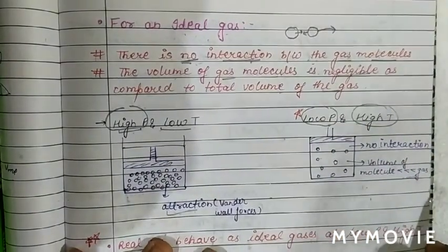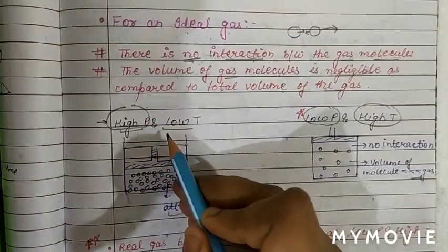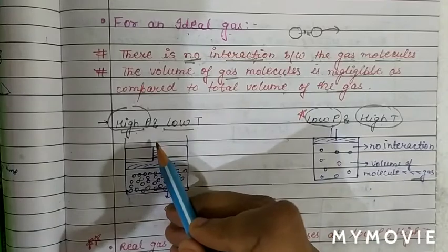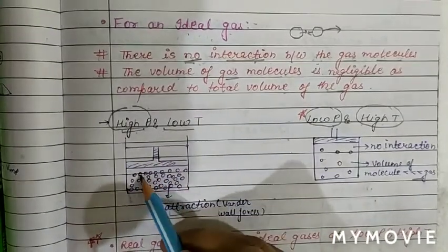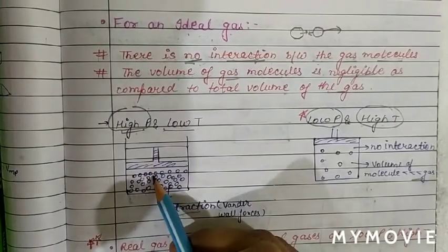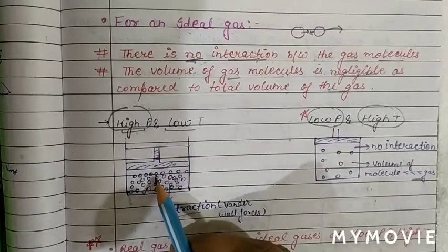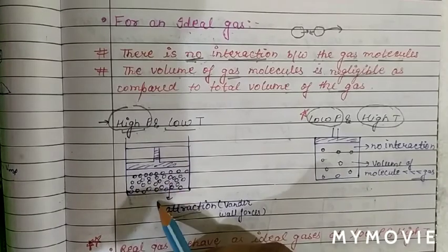See, under what condition does a real gas behave as an ideal gas? First condition I am taking, high pressure and low temperature. See, when the pressure is high, then molecules are very close to each other. If molecules are very close, then there is a force of interaction between the gas molecules.